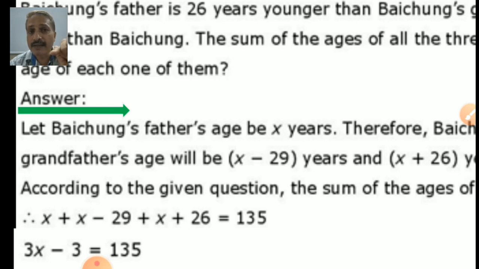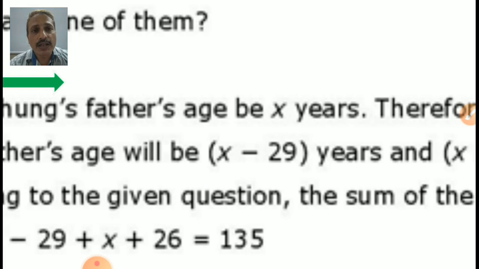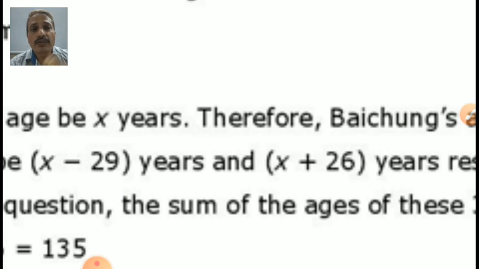So his father is x years, and Bechung's age will be x minus 29 years. Second thing, Bechung's grandfather is some years older than his father. Yes, 26 years more.